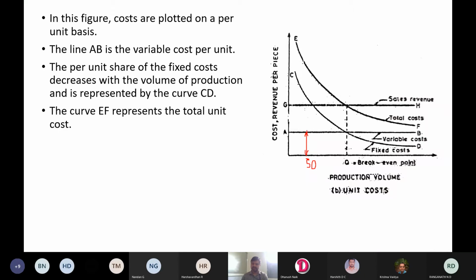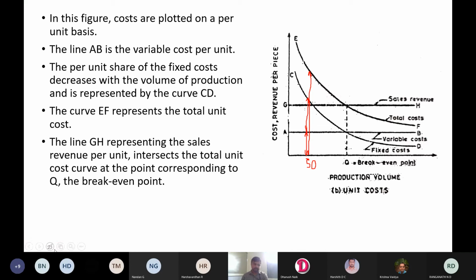Then from this point to this, this is the fixed cost. You have to add this value and this, then you are going to get the total cost.